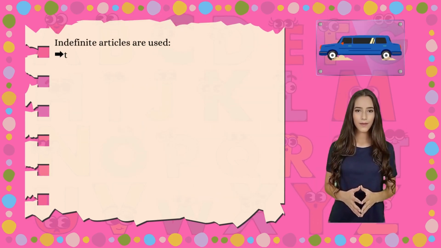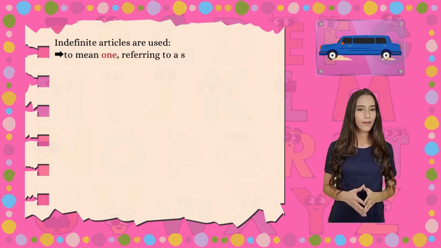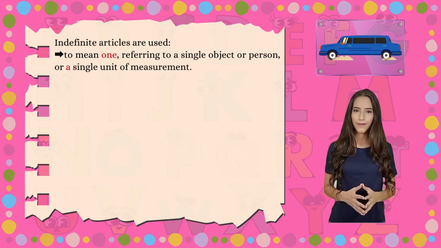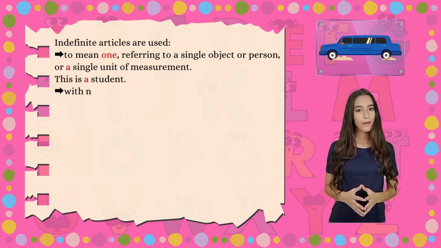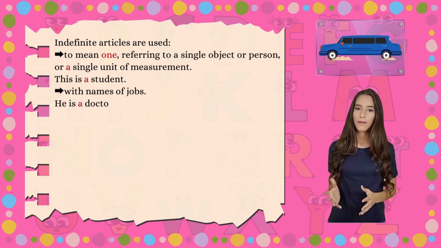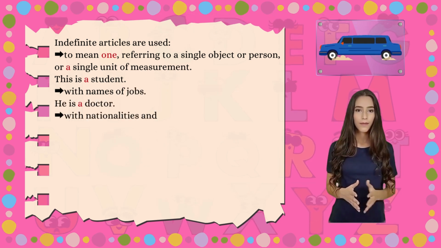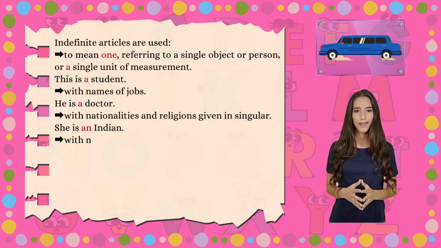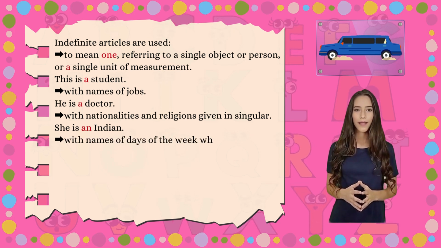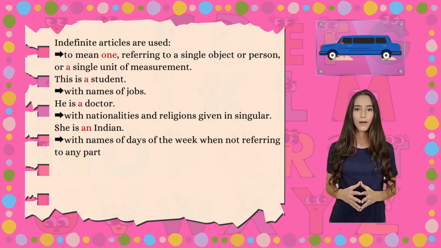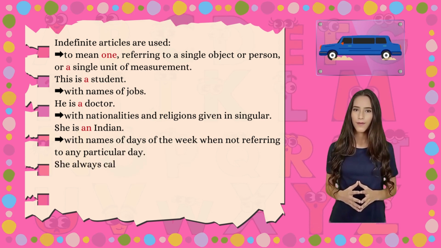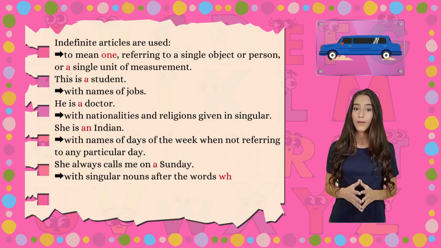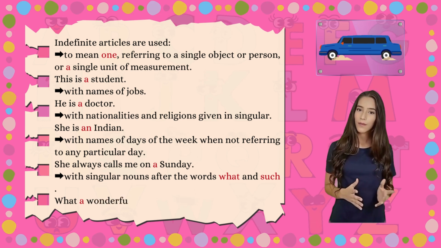Indefinite articles are used to mean one, referring to a single object or person, or a single unit of measurement. This is a student. With names of jobs. He is a doctor. With nationalities and religions given in singular. She is an Indian. With names of days of the week when not referring to any particular day. She always calls me on a Sunday. With singular nouns after the words what and such. What a wonderful car.